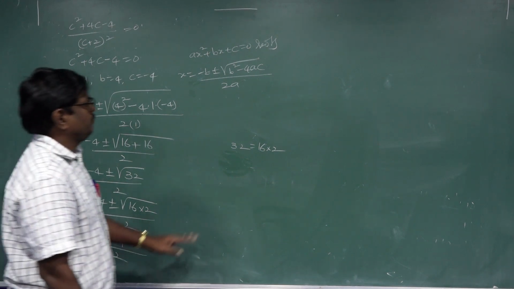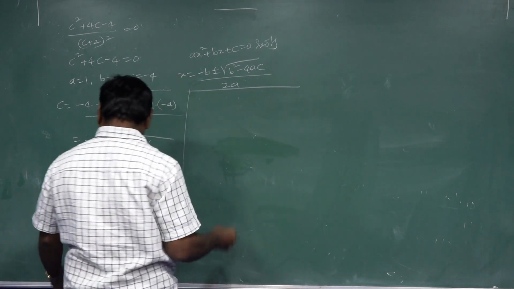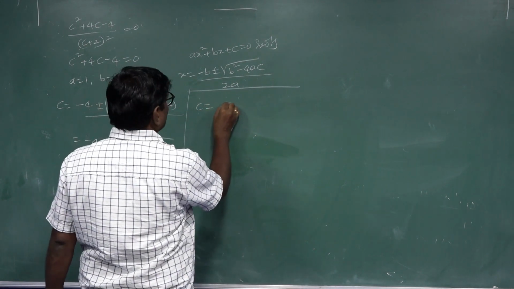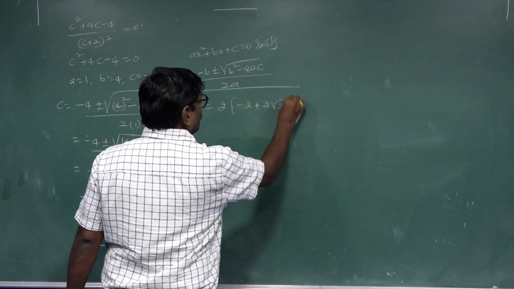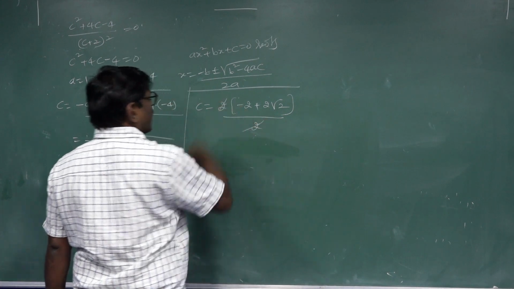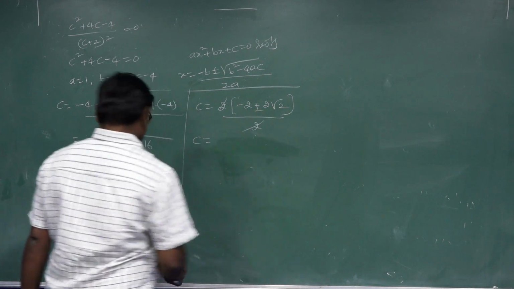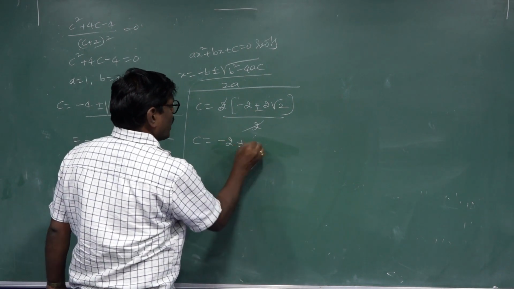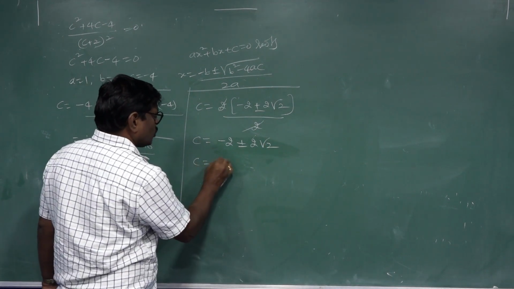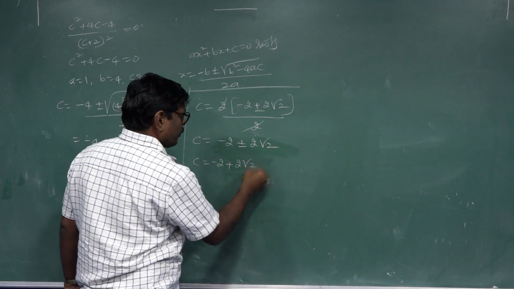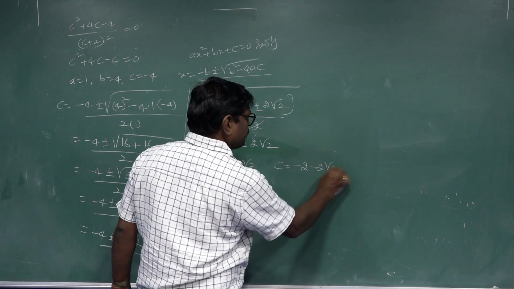Take the common factor: 2 into minus 2 plus or minus 2 root 2 by 2. The 2 cancels. So x is equal to minus 2 plus or minus 2 root 2, that is, x equals minus 2 plus 2 root 2 and x equals minus 2 minus 2 root 2.